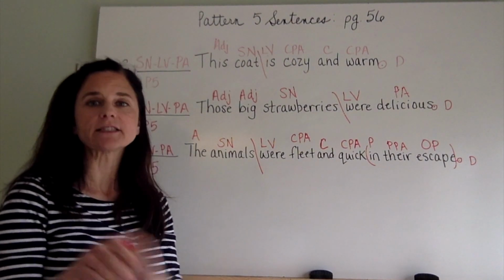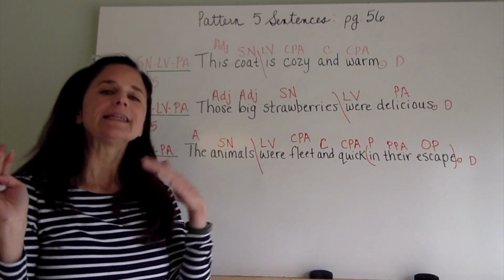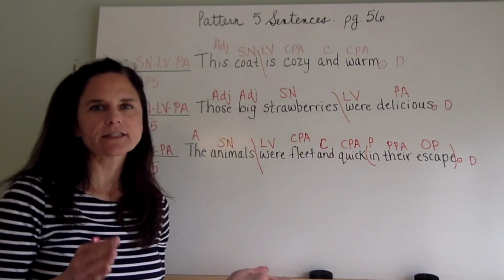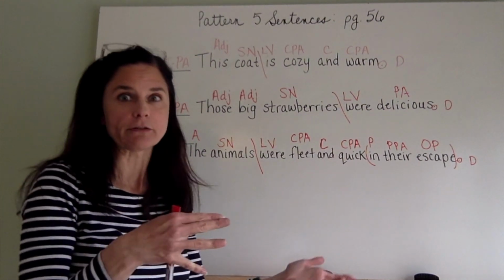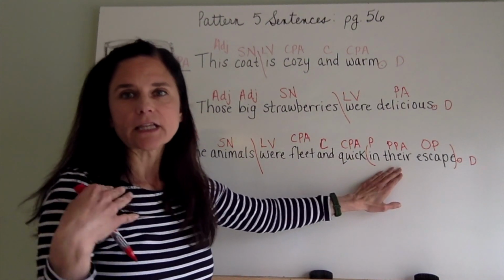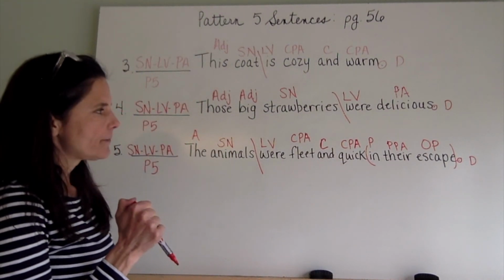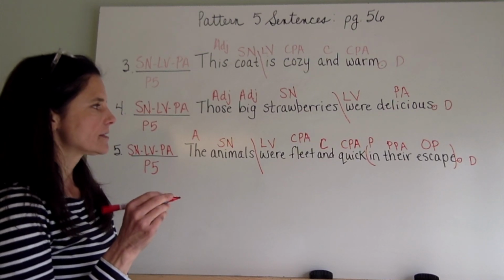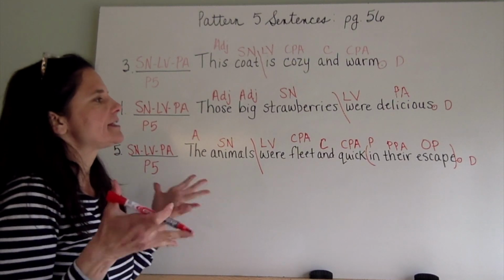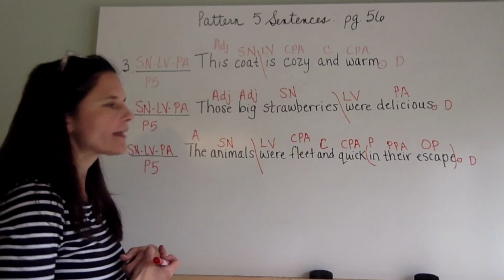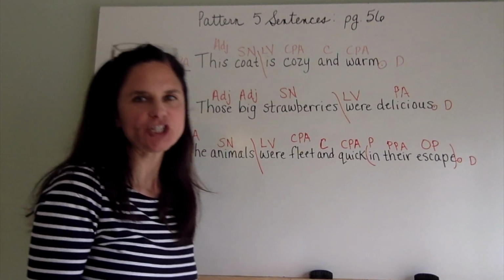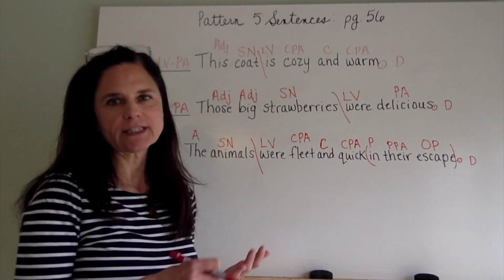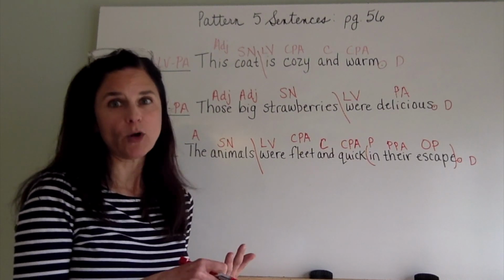Now let's look at the prepositional phrase here, because we always want to go a step further and classify the prepositional phrase. Is it an adjectival prepositional phrase? Is it an adverbial prepositional phrase? We have to go back to it and ask what question this prepositional phrase answers. In their escape. I think the question it's answering is, how were they fleet and quick? They were fleet and quick in their escape, or under what condition were they fleet and quick in their escape? The questions how and under what condition are adverb questions.